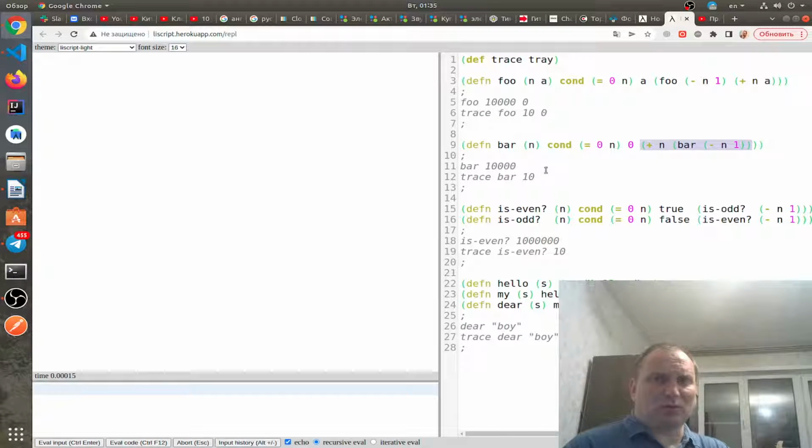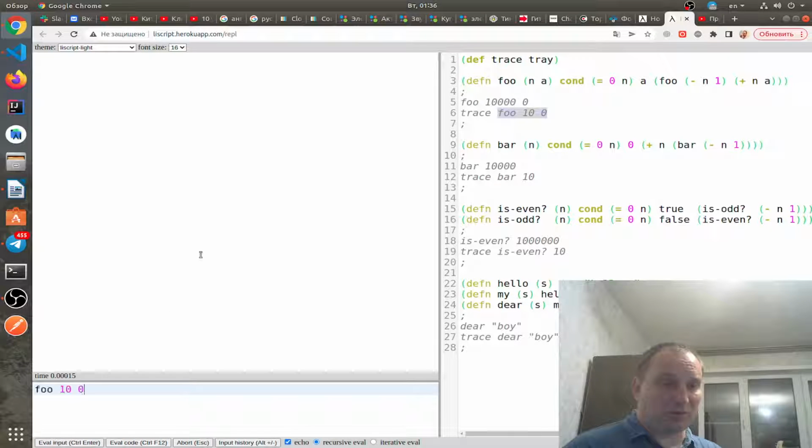I think these are quite obvious things, and I hope you know what a tail recursive implementation of, for example, factorial is, and a non-tail recursive implementation, and how they differ from each other, what an accumulator actually is, and so on. Let's try to call it on small values.